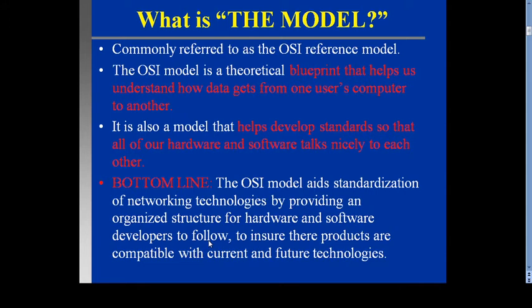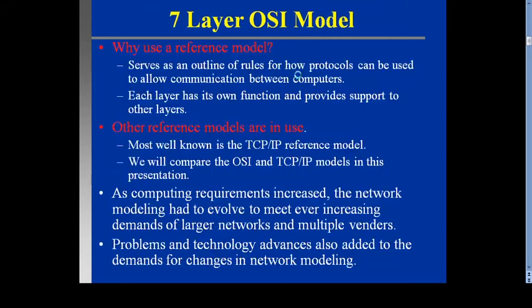That is the main objective of the OSI reference model. This basic question is asked in MCQ exams, so you must remember it.